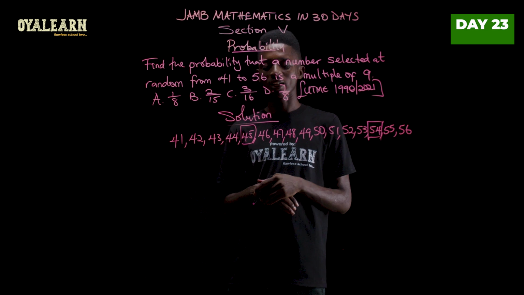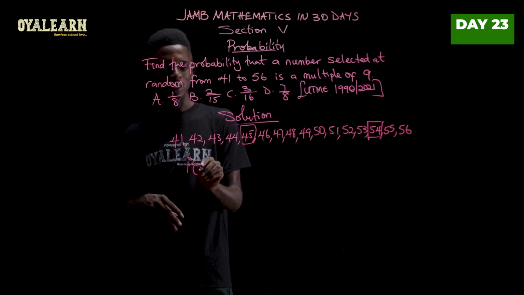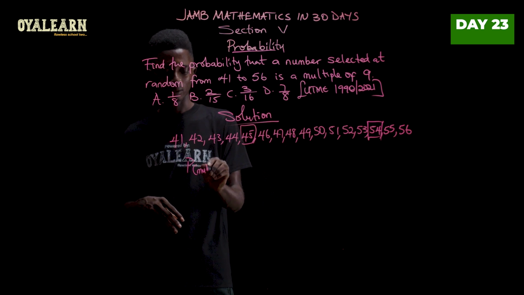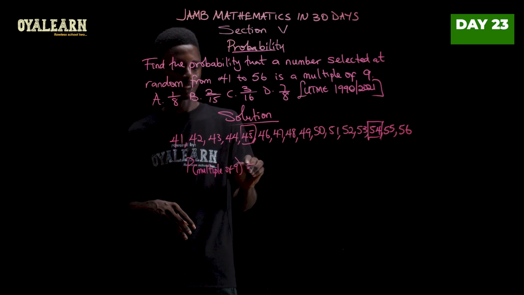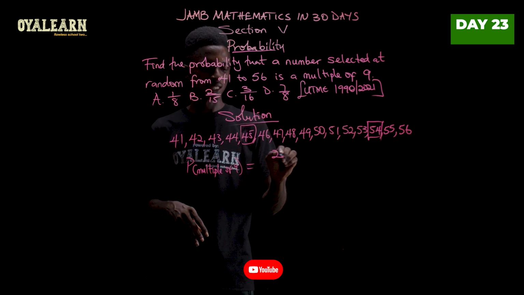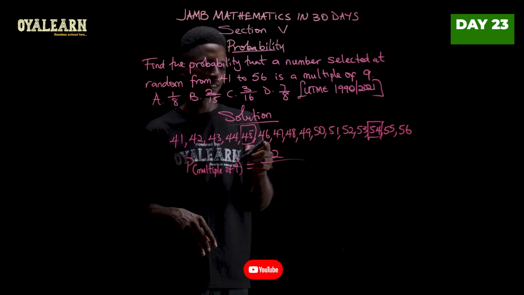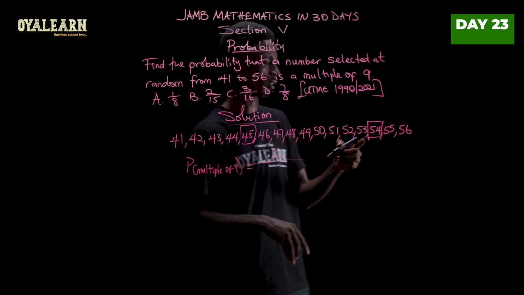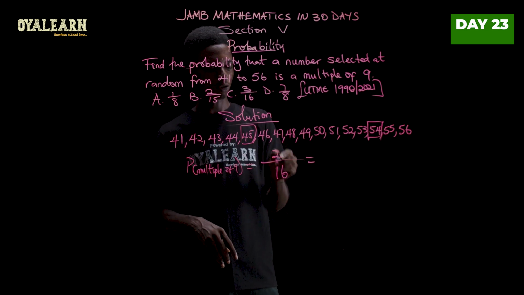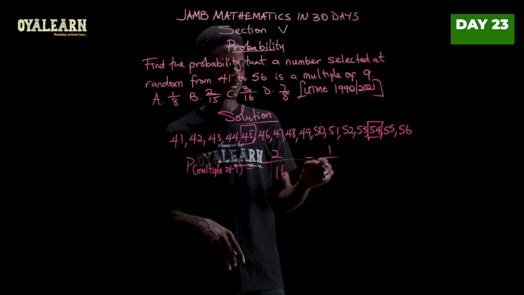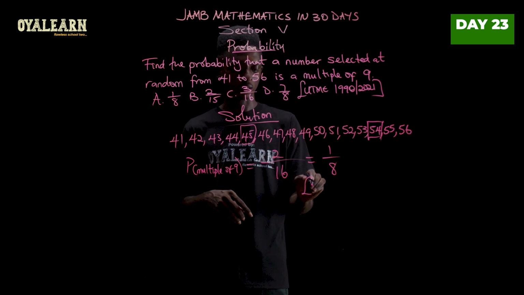Those are the multiples of 9 that we have here. So the probability that what we have is a multiple of 9 would then be these two, which is the expected, over the total outcome. So 1, 2, 3, 4, 5, 6, 7, 8, 9, 10, 11, 12, 13, 14, 15, 16. So 2 over 16. Now 2 in 2, that is 1. 2 in 16, that is 8. So our answer is 1 over 8, option A.